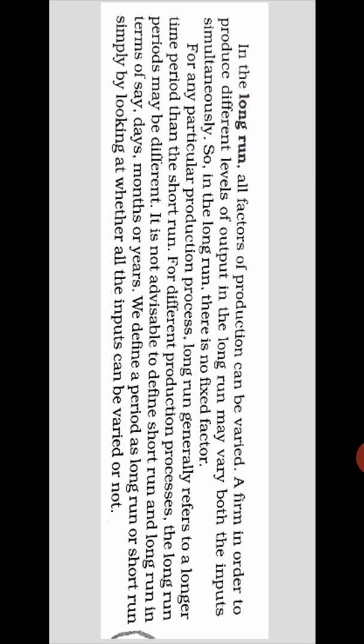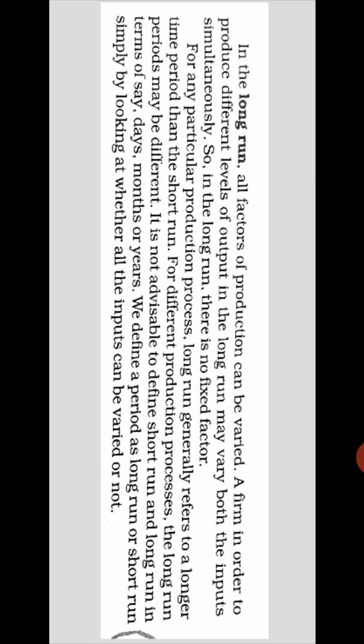But in the long run you may change the structure, paint it, renovate it, increase the floors, or increase the rooms to make it convenient for the production process.